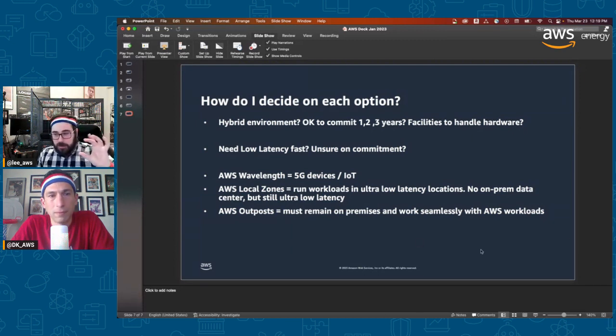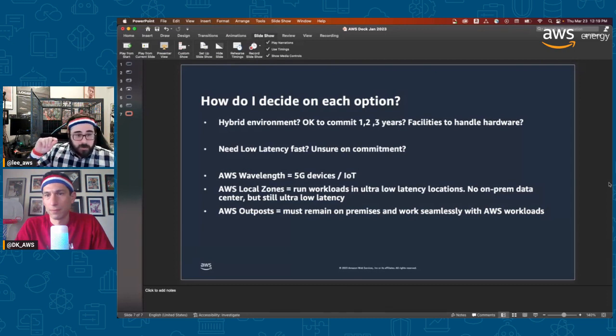But the last little three here, Wavelength, think, like Dan said, think IoT, 5G devices. Now there's stuff like autonomous cars and connections that come out of this that utilize that. But, in a general perspective of what we're talking about, 5G IoT, right?